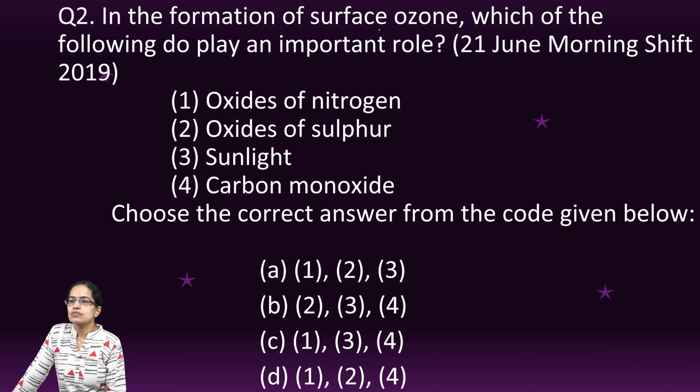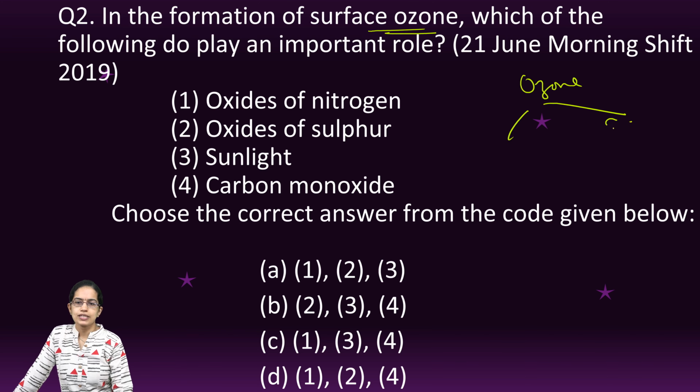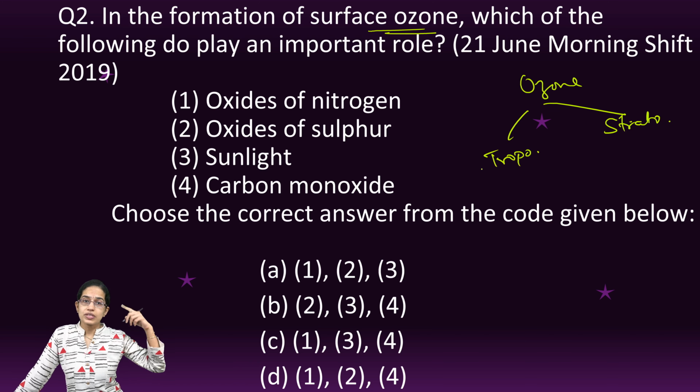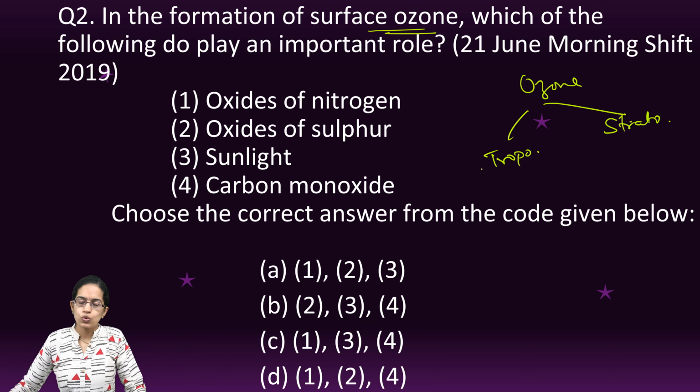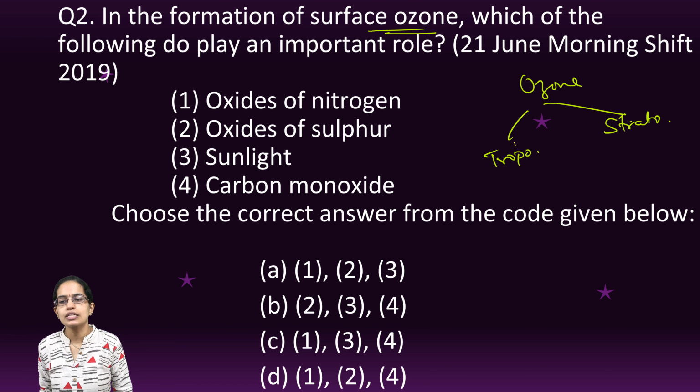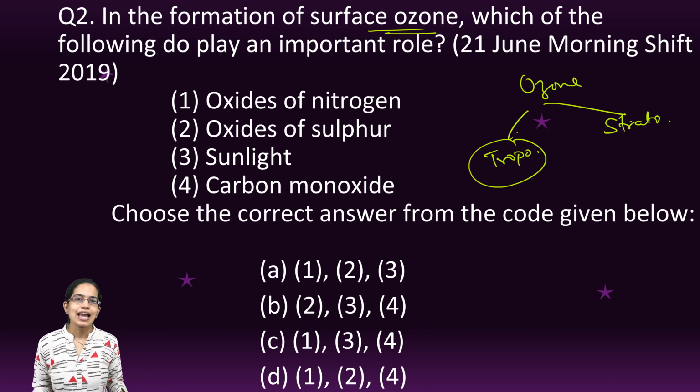The next is, when we talk about ozone formation, interestingly, ozone formation takes place either in the stratosphere or in the troposphere. So we call it tropospheric ozone formation or stratospheric. Now in the stratosphere, it protects against the harmful ultraviolet B radiations from entering Earth. So definitely it is very, very important for us, for protecting us from harmful ultraviolet B radiations. And there you have the process of ozone formation that takes place. However, in the troposphere, it basically acts as a pollutant.